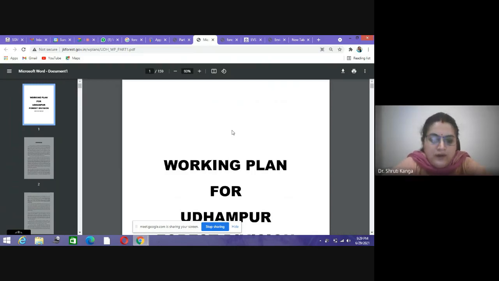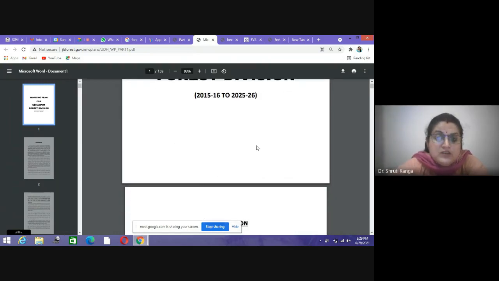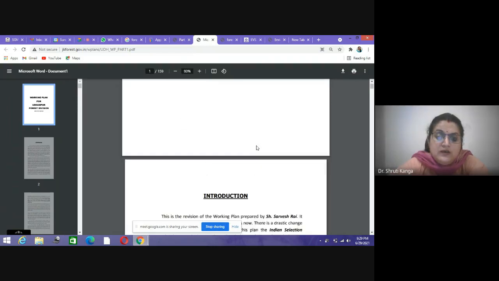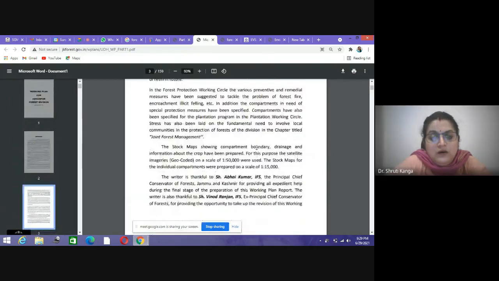So here in today's class we are going to have a discussion on the work plan, what kind of information and how this information is being arranged. For today's class we have taken a case study of the working plan for the Udhampur forest division of J&K.